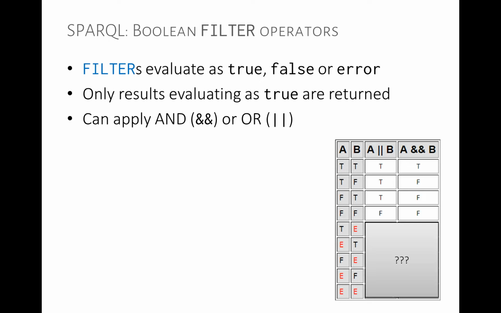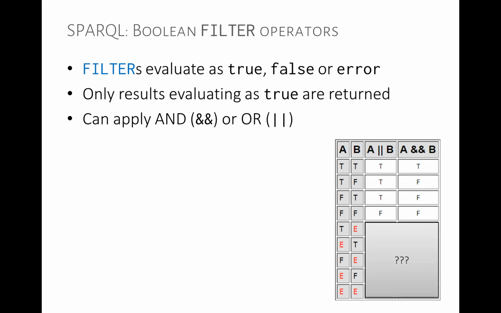And then we need to think about, okay, if we have true, false, or error, we need a sort of three-valued Boolean logic. So what does it mean? Let's have a look and see if we can figure this out. We have our classical truth table. We have A or B, and A and B. You might recognize this syntax from some programming languages. We have true, true, true, true; true, false, true, false; false, true, true, false; false, false, false, false. Classic, nothing surprising there.